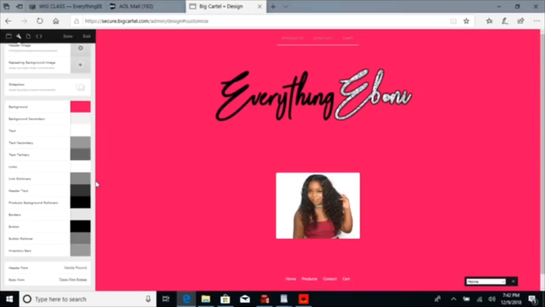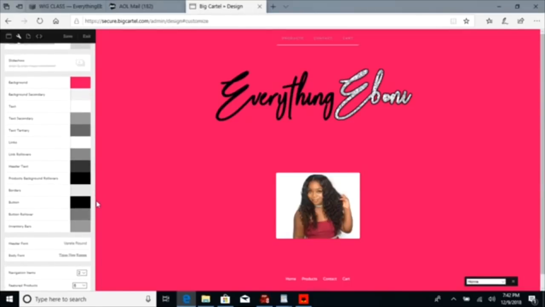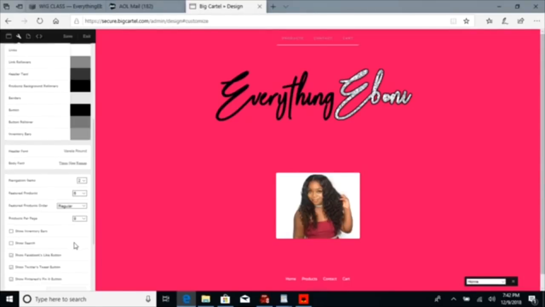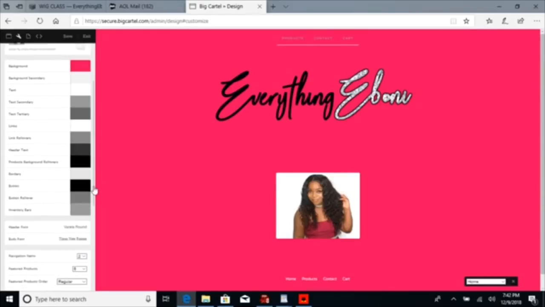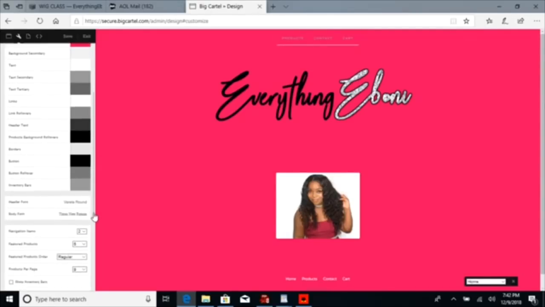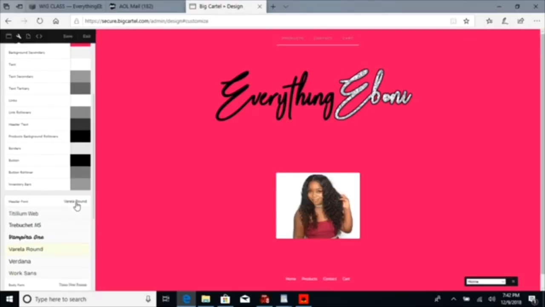Add in whatever colors you want for your theme. The header font. Hold on now. Hold on. I'm trying to scroll down. Alright. The header font. I'll just change it just to change it. Body font. Let's just keep that the same.